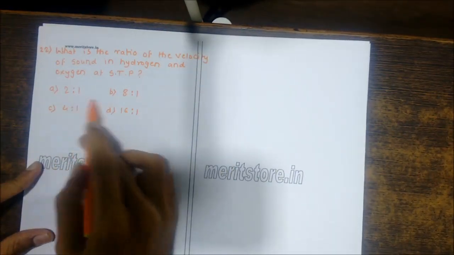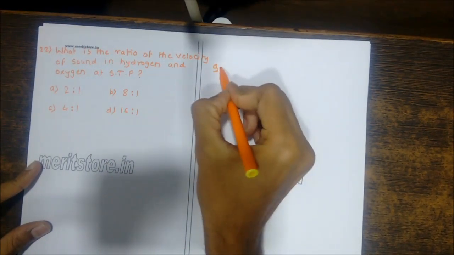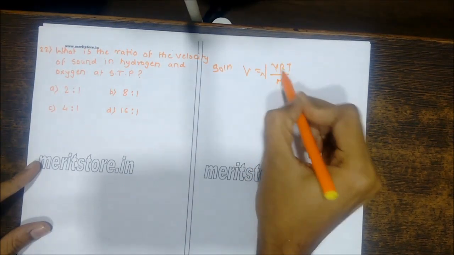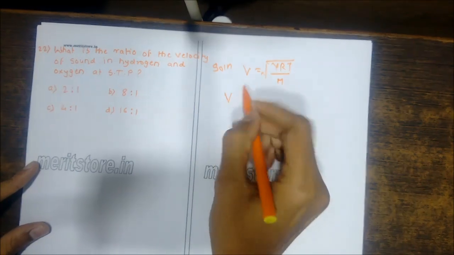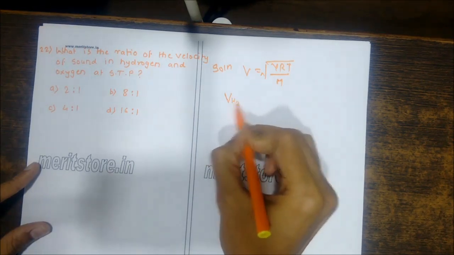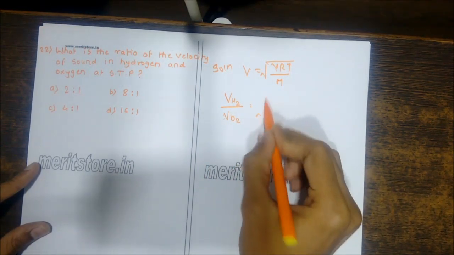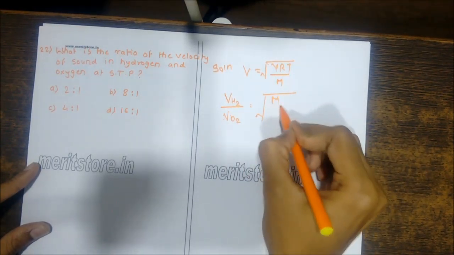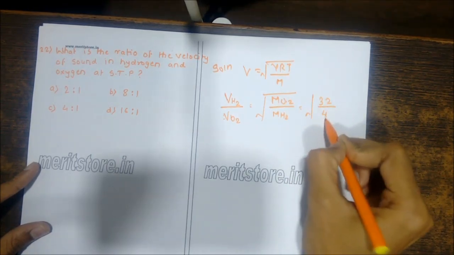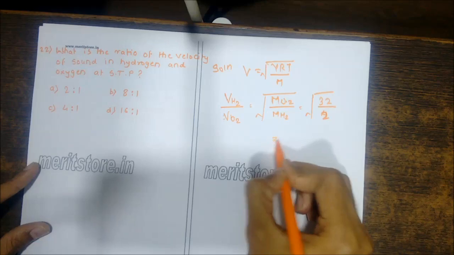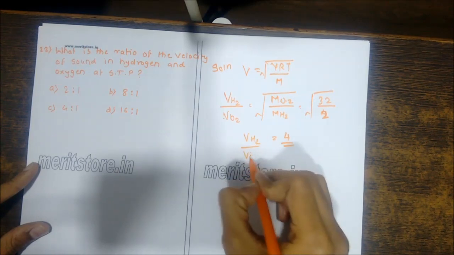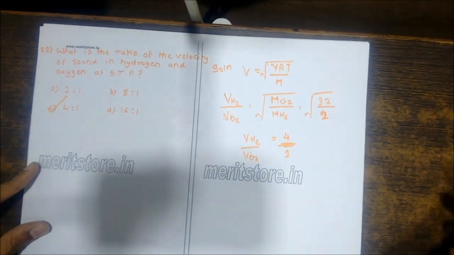The ratio of the velocity of sound in hydrogen and oxygen at STP: 2:1, 8:1, 4:1, or 16:1. We have the formula v is equal to under root gamma RT upon M. We need to find the ratio of the velocity of sound in hydrogen and in oxygen. They are inversely proportional to the square root of their masses. So mass of oxygen upon mass of hydrogen: mass of oxygen is 32, hydrogen is 2. That gives you 16. Under root, that becomes 4. So V of H2 upon V of O2 is 4 upon 1. So the option is C, 4:1.